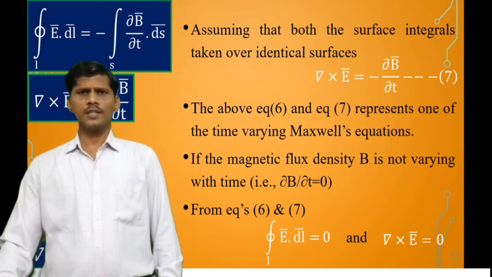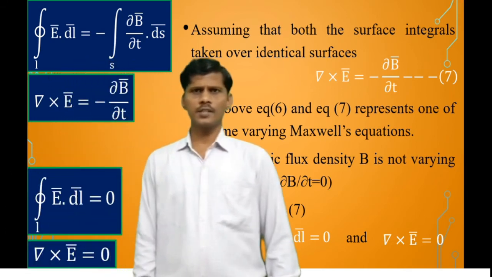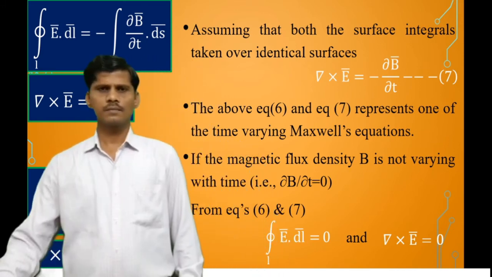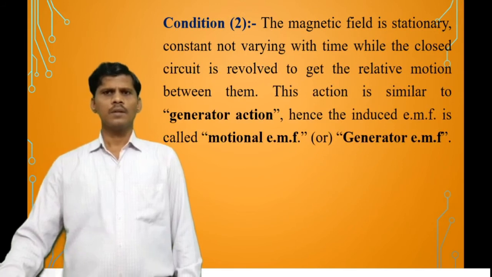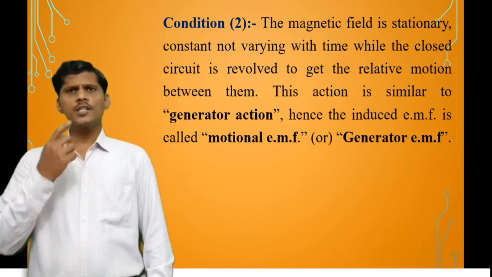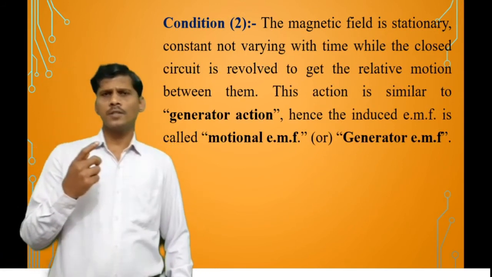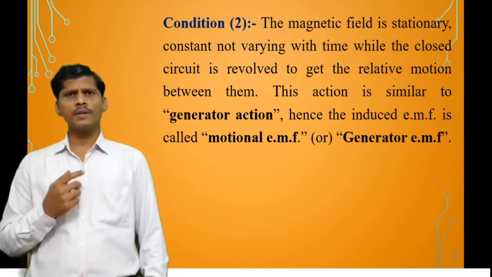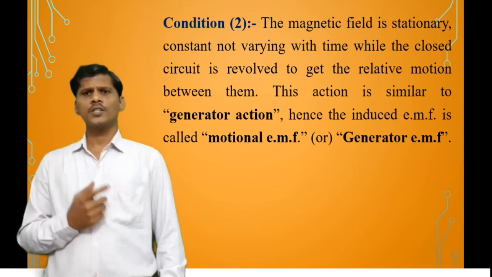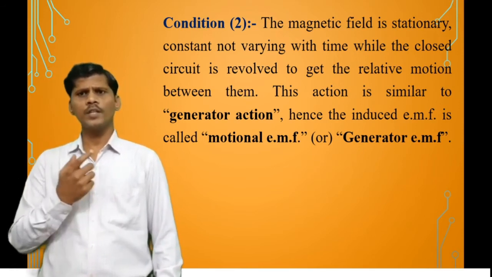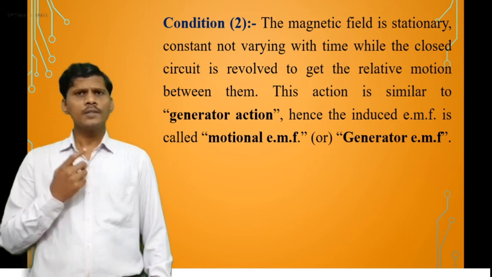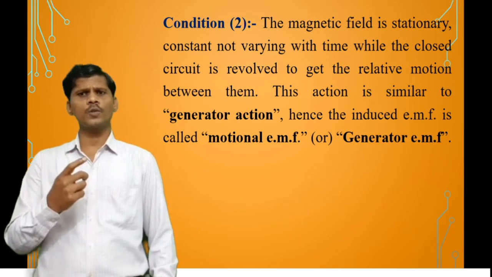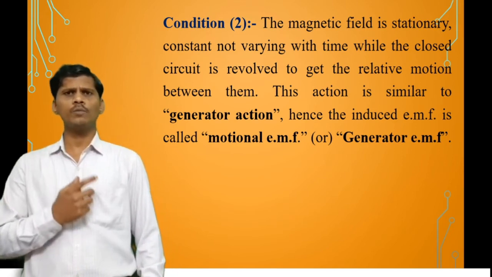And the second condition. So what is the first condition? The induced EMF is stationary and the magnetic flux density is varying sinusoidally with respect to time. And the second condition, the magnetic flux density is stationary or constant, not varying with respect to time, while the closed circuit is revolved to get the relative motion between them.